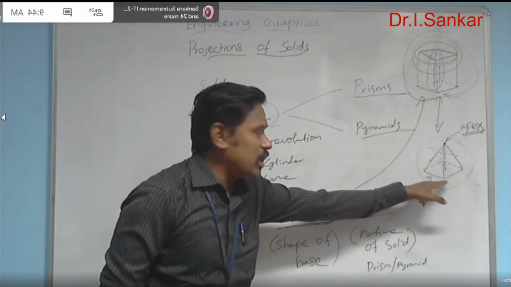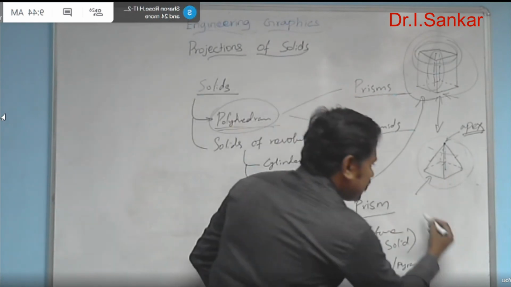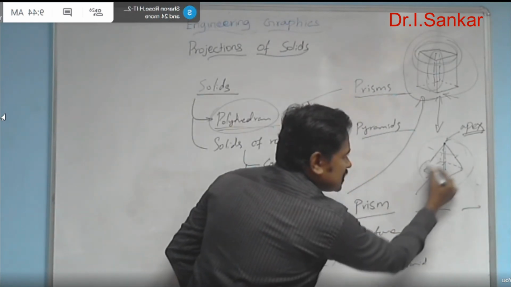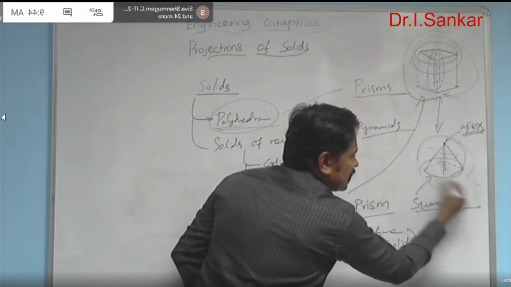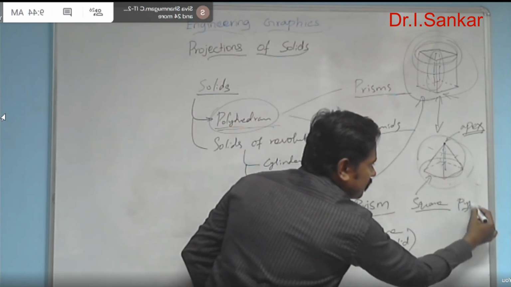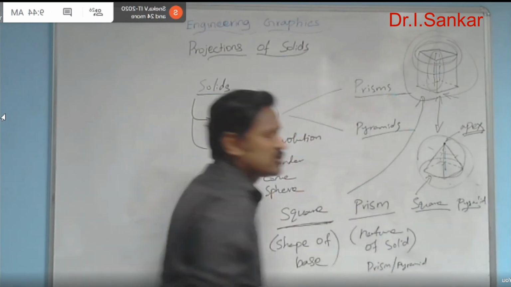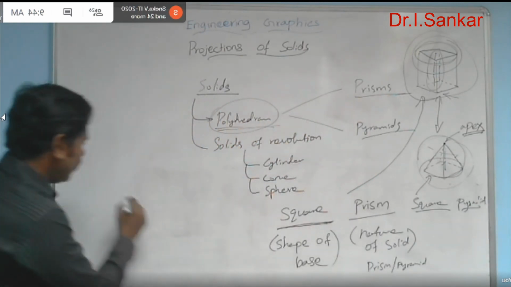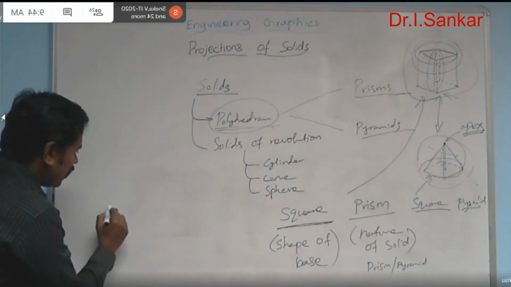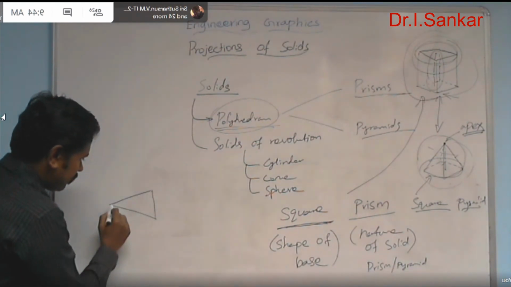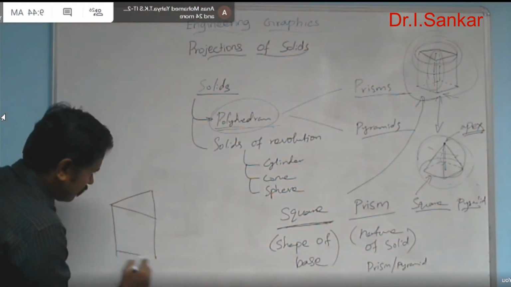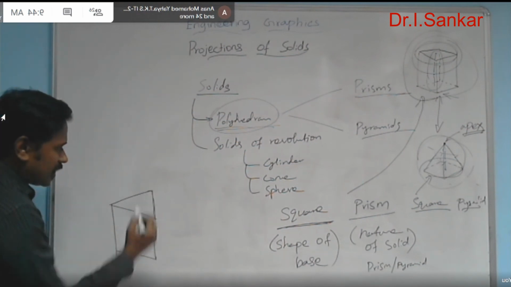If you are supposed to name that solid, what will be the name of that? The base shape is square and the nature of the solid is pyramid. So it is a square pyramid. In that way, if you are supposed to name that one, how do you name it?